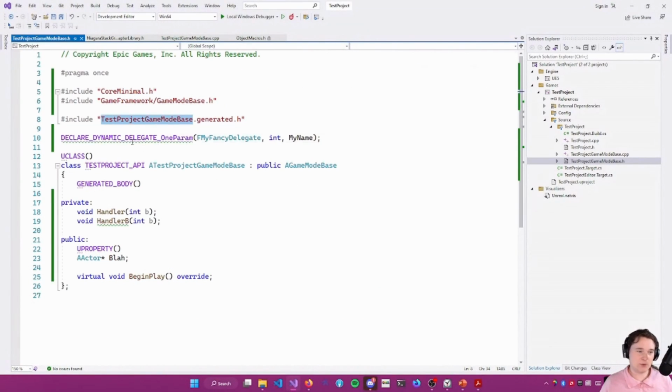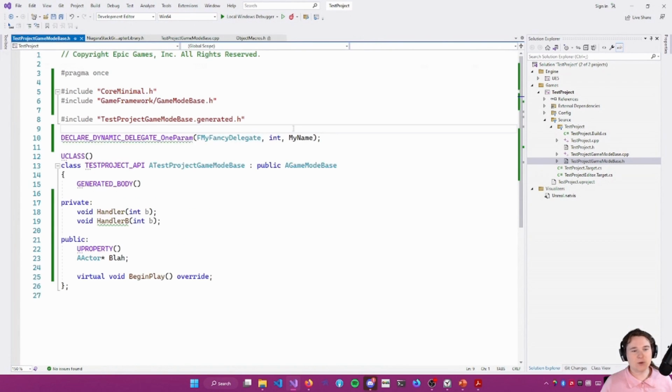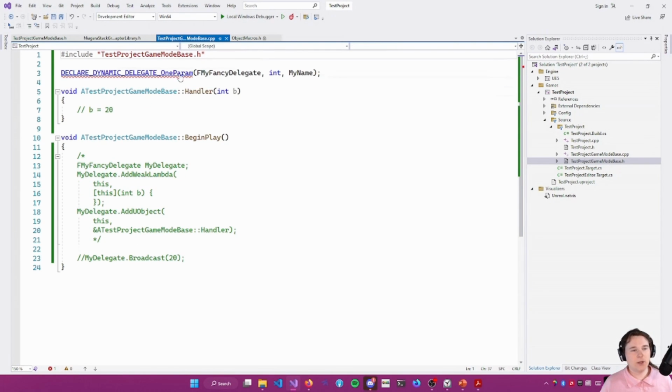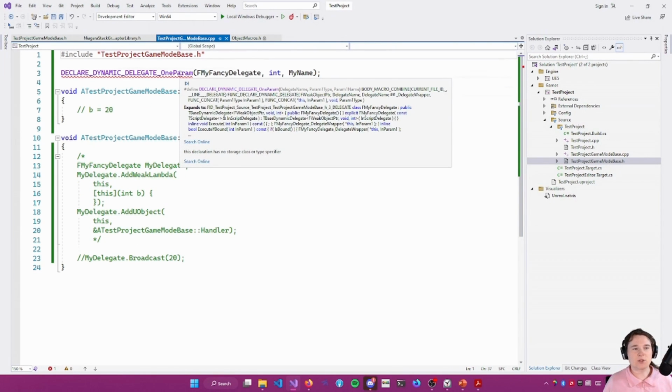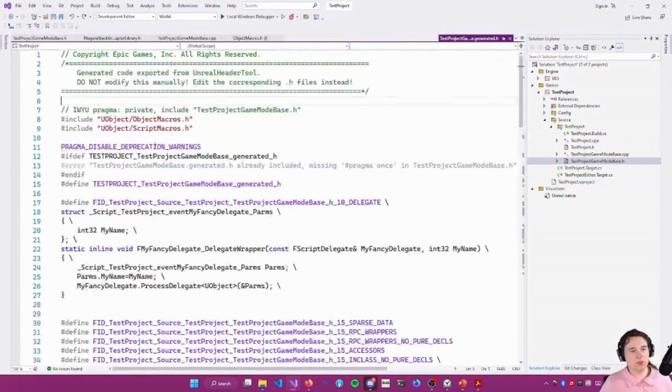So that's probably why we have to do our declare dynamic delegate inside the header file, because it's not going to look at the CPP files for those declarations. If we were to look at what these macros expand out to, it's going to be trying to expand out to the stuff in this generated header that doesn't exist, because there's not going to be a define for the underscore line number. So that's why we get errors there. So you've got to put these in the header file.